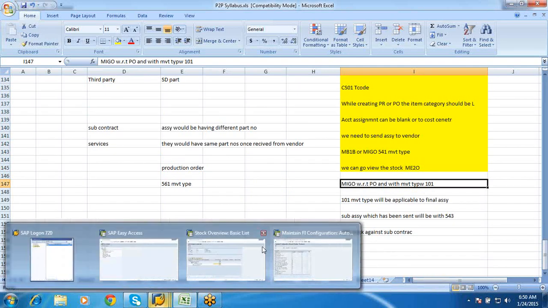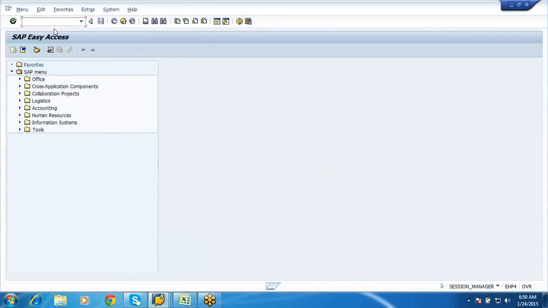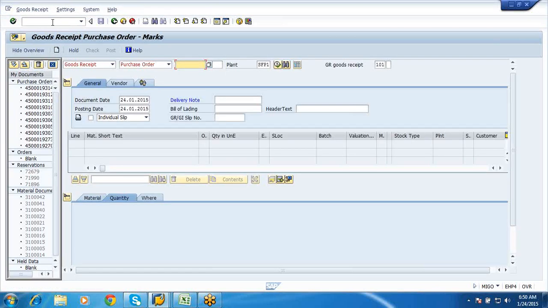Now let us go to MIGO. Enter. For this MIGO we need to make a goods receipt. So 19317, this is the one.